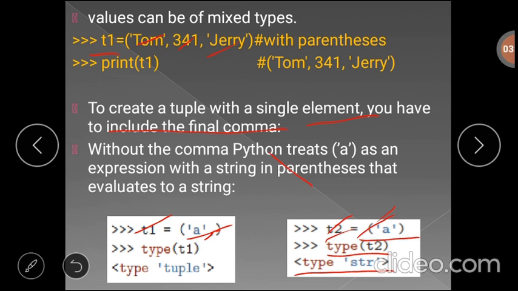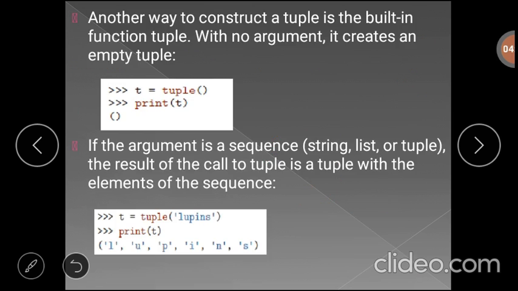Again, suppose you give T2 equal to 1, and here 1 is of integer type. Now if you give type of T2, it will display type int. It won't consider this a tuple, it will just consider T2 as an integer variable. So if the tuple contains a single element, then during creation we have to give one comma at the end.